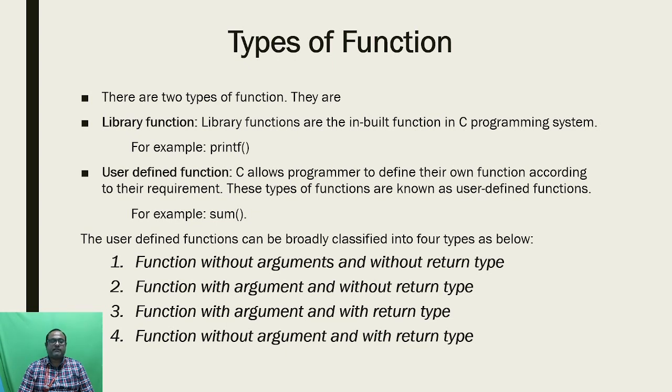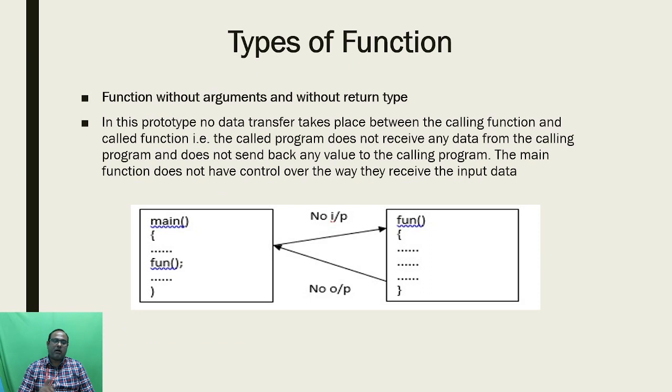The third one is where the calling function will transfer the input to the called function, and the called function will transfer the output to the calling function. And the last type is where the calling function will not transfer the argument or any value to the called function, but the called function will transfer the output to the calling function.